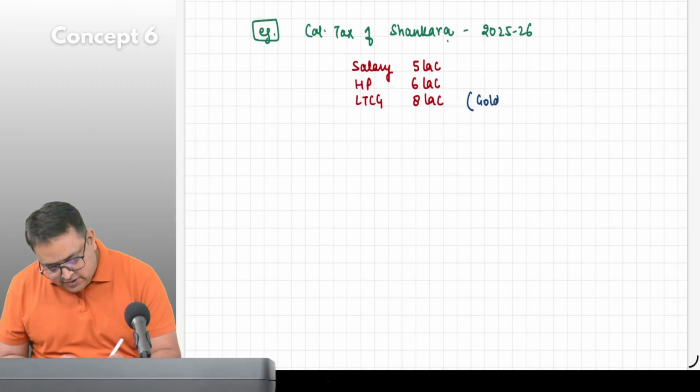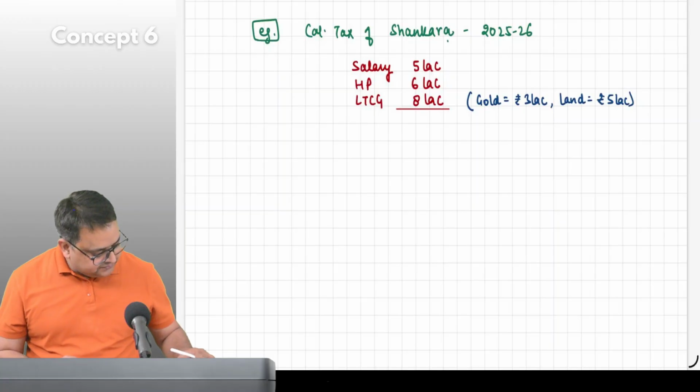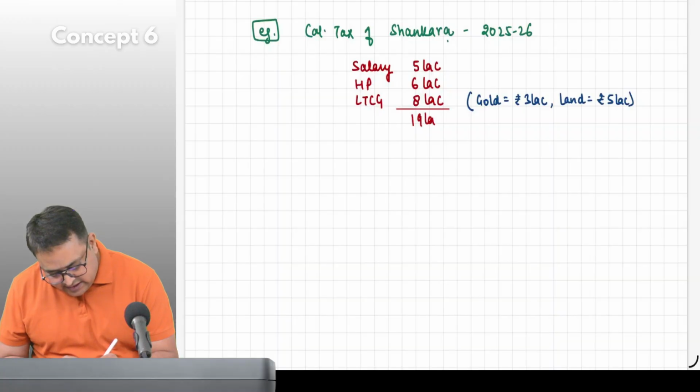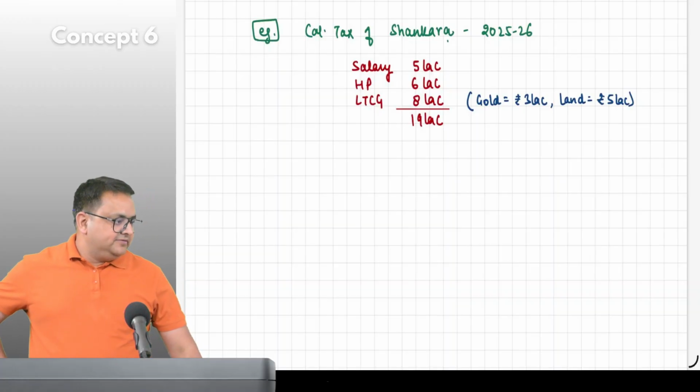He sold gold and he earned 3 lakh on this. And he sold a land. He earned 5 lakh on this. Total how much income did he earn? 19 lakh. So he earned 19 lakh rupees. Everybody okay with this?